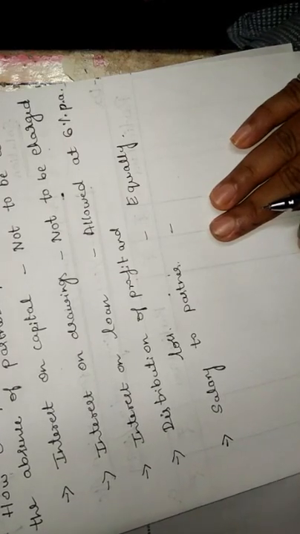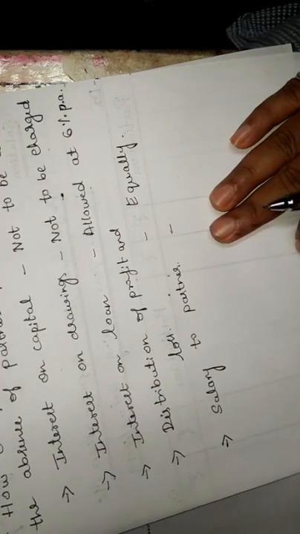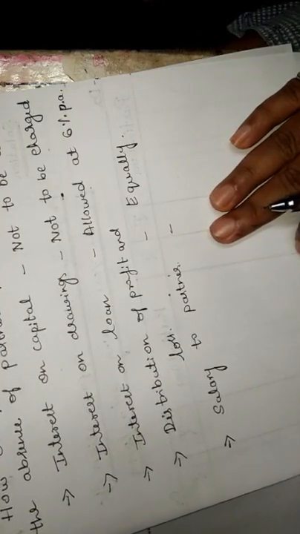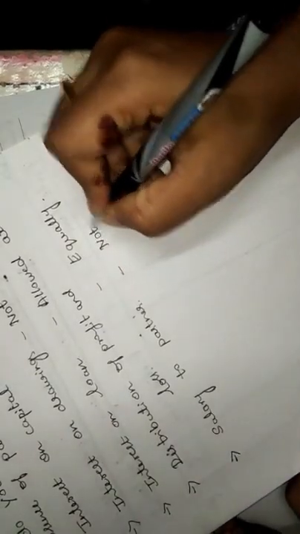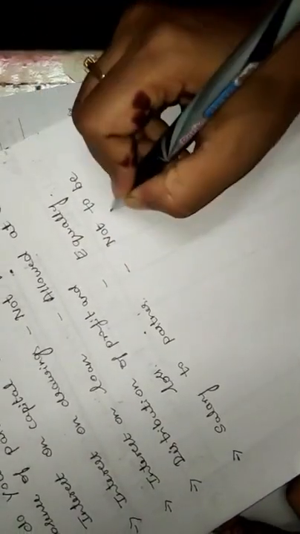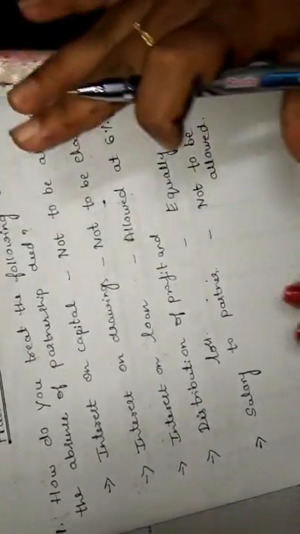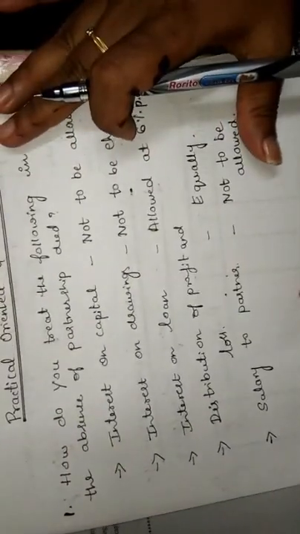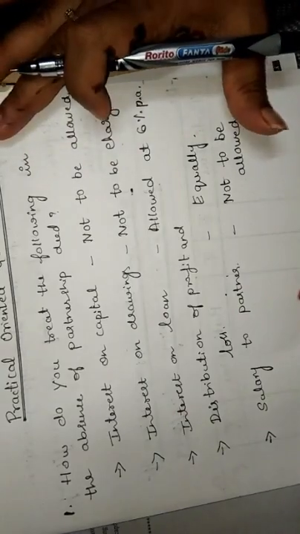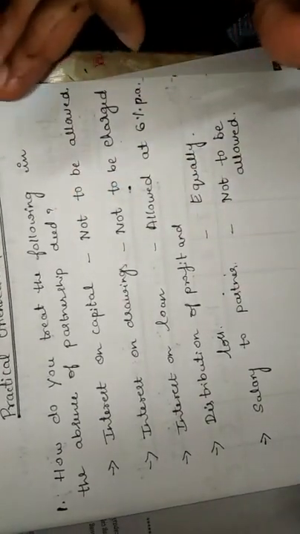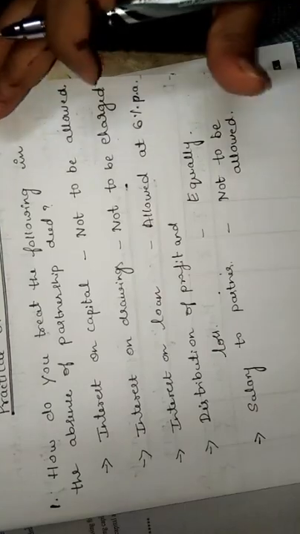No partner is entitled to get any salary or remuneration for discharging their duty. So the answer is not to be allowed. So this is the first practical oriented question and this is the solution part. Here we have completed the first practical question.